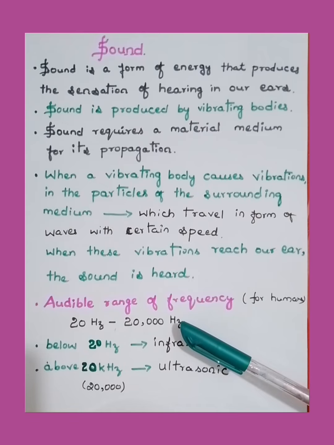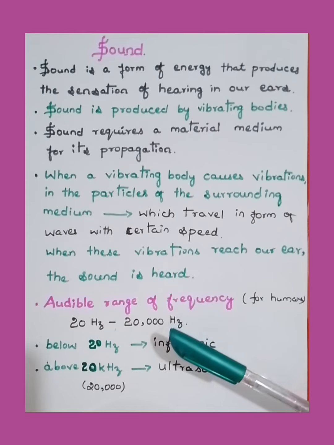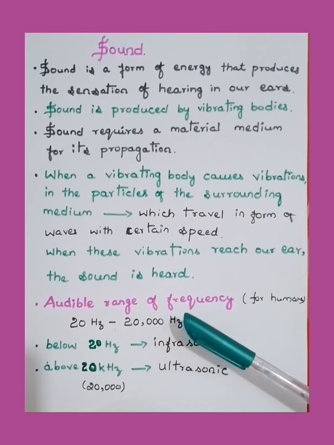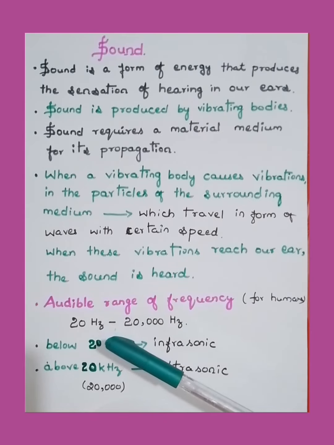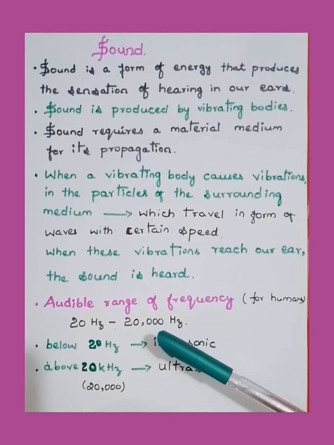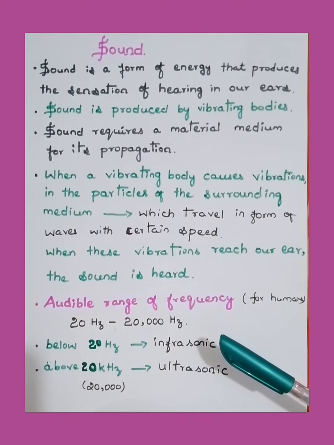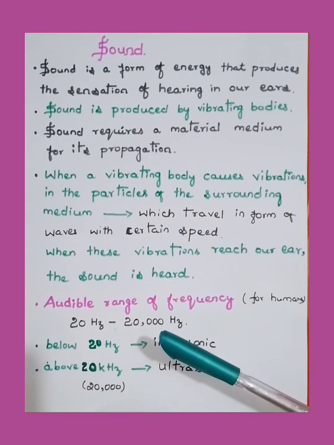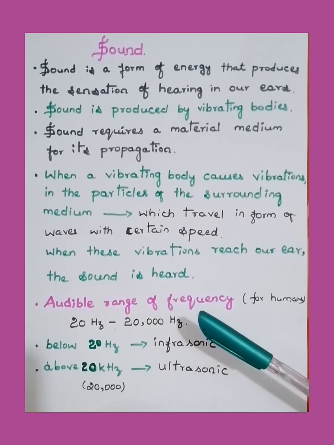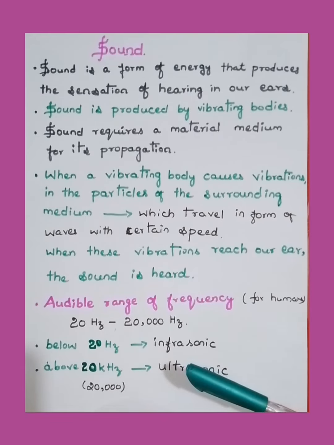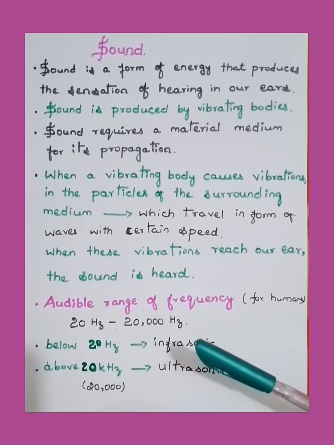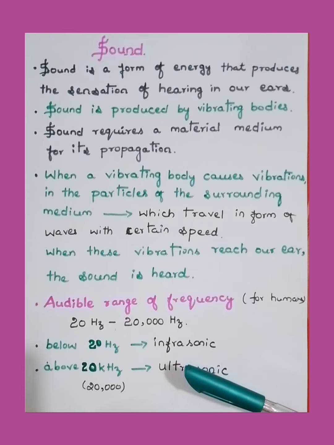Hertz is the SI unit of frequency, and if the sound frequency is below 20 Hz, it will not be heard by humans, and is called infrasonic sound. If the sound frequency is above 20,000 Hz or 20k Hz, it is called ultrasonic sound. Neither infrasonic nor ultrasonic is heard by human beings.